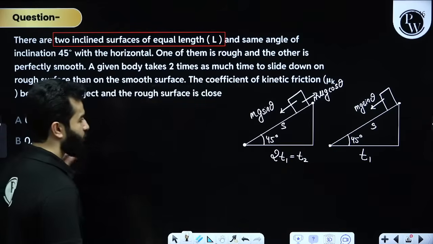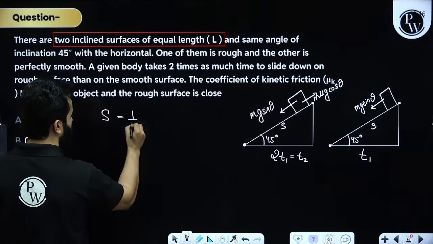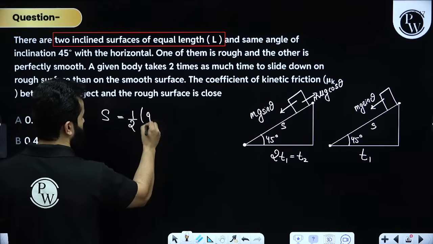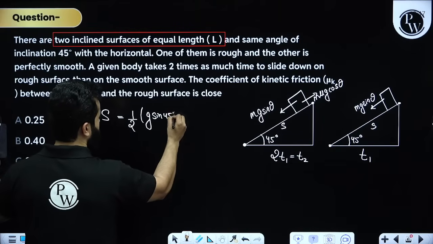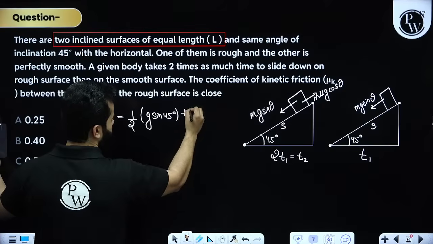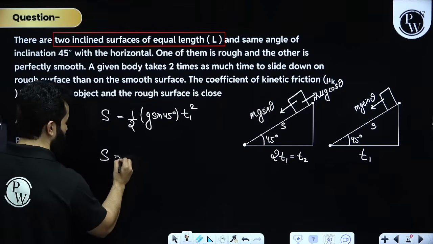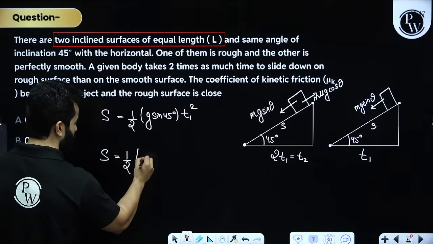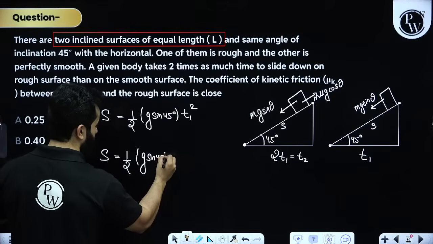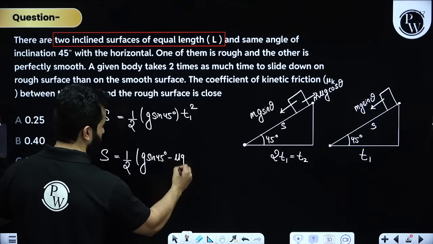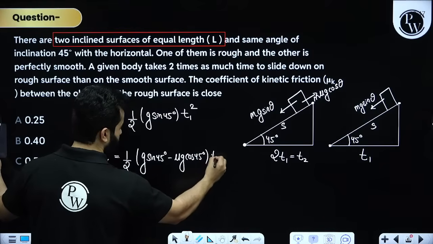If I look at the first one, I simply say s equals ut plus half g sine 45 degrees into t1 square. Is it clear? Now for the second one it will be the same, so half into g sine 45 degrees minus mu g cos 45 degrees into t2 square.